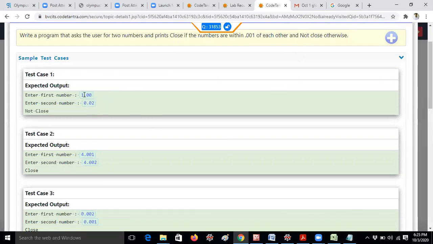That means, what is the difference between 1.0 and 0.002? It is not within 0.001, so it will display not close. For example, if I am giving 4.001 and 4.002, what is the difference between both of them? Can you please answer in the chat box? Difference means 4.002 minus 4.001, or you can take 4.001 minus 4.002 either way. So yes, 0.001, not 0.01. That means you have to get the message close.